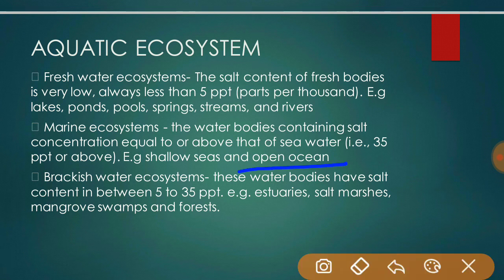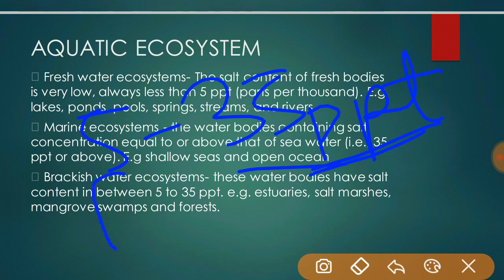And the third one is brackish water. Brackish water has salt content between 5 to 35 ppt. For example, estuaries, salt marshes, mangroves, and forests.